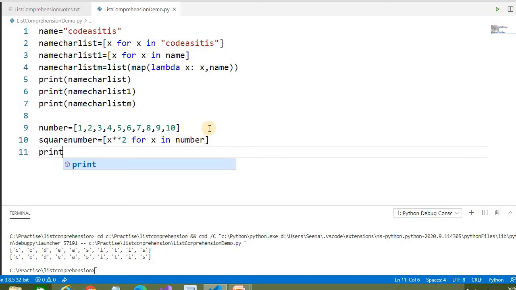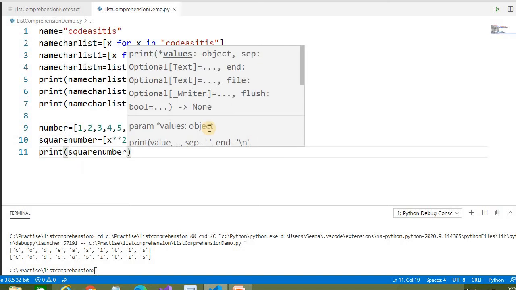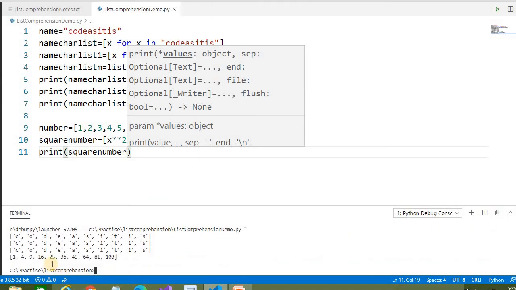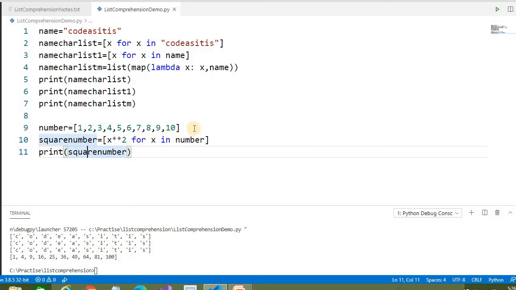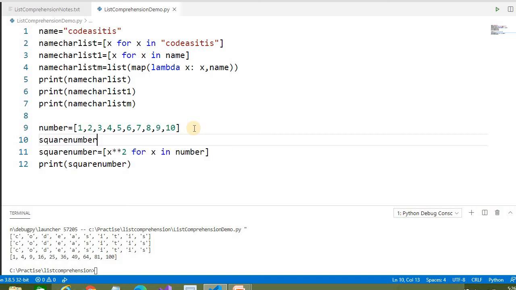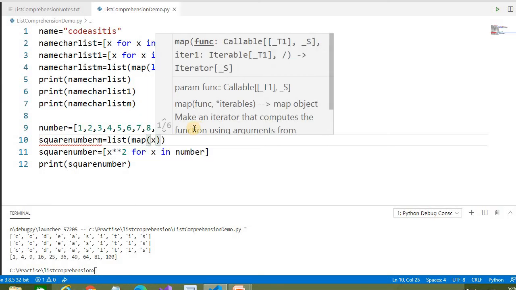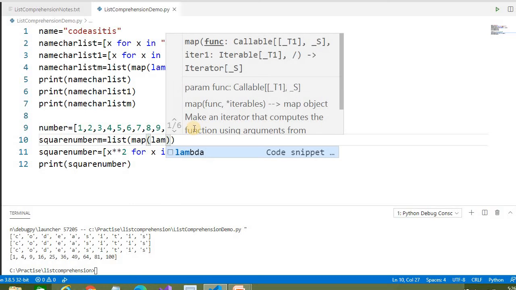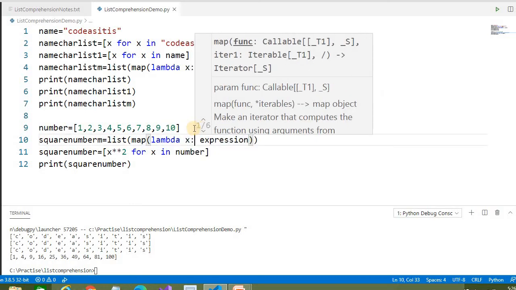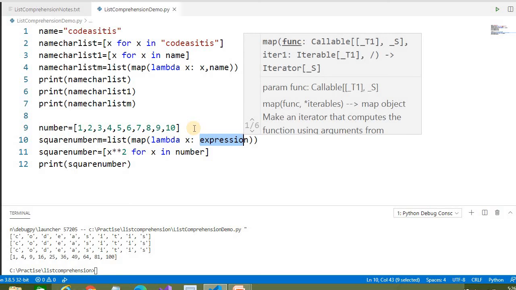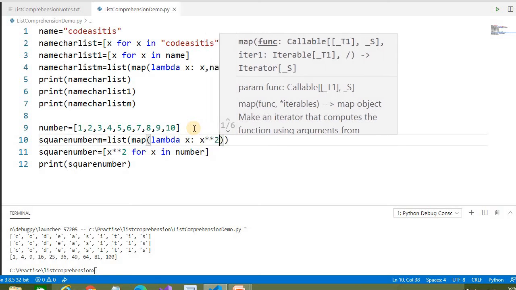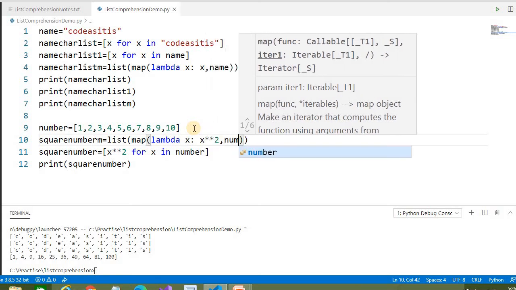If you print this square number, see, it's printing. In a previous video we covered map and reduce. By map, how can we write the same function? You have to write the list and then use map and then use the lambda function, lambda x, and then square each number and pass the variable, here number.